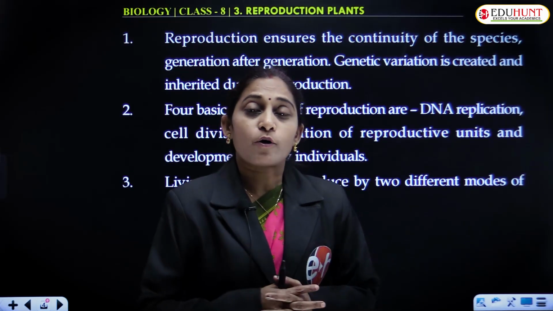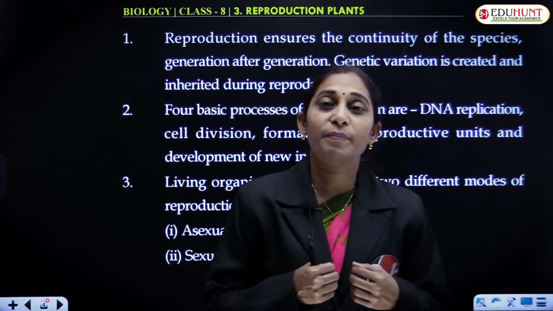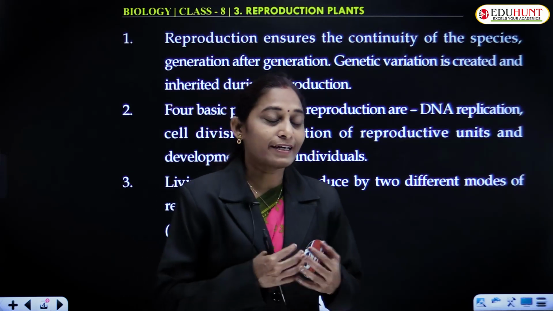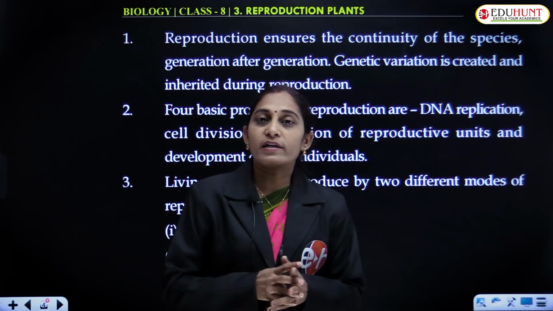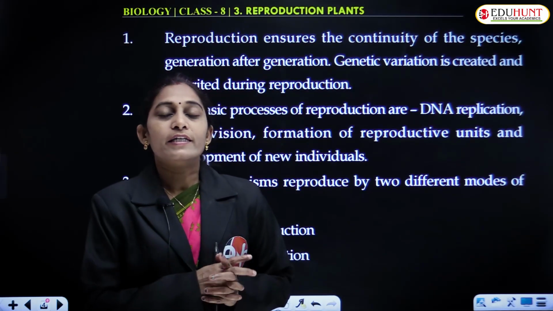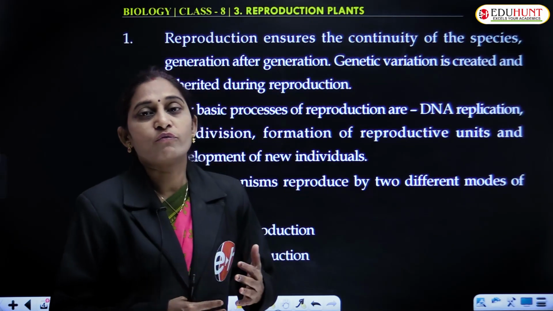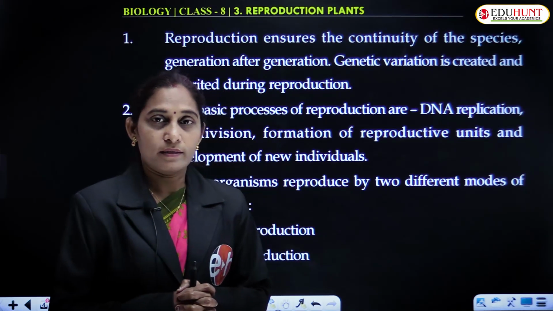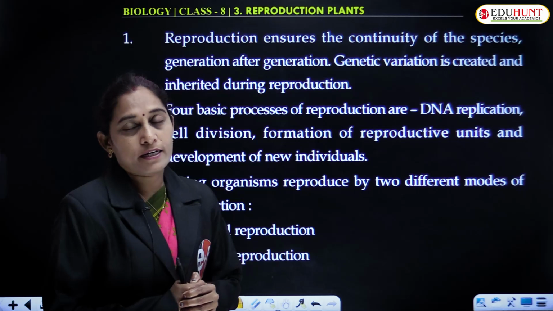Both the reproducing individuals, while participating in the process of reproduction, release gametes, and fusion of these gametes results in the formation of a zygote, and this zygote in turn develops into an embryo, which further gives rise to a complete individual. This is how sexual reproduction occurs.